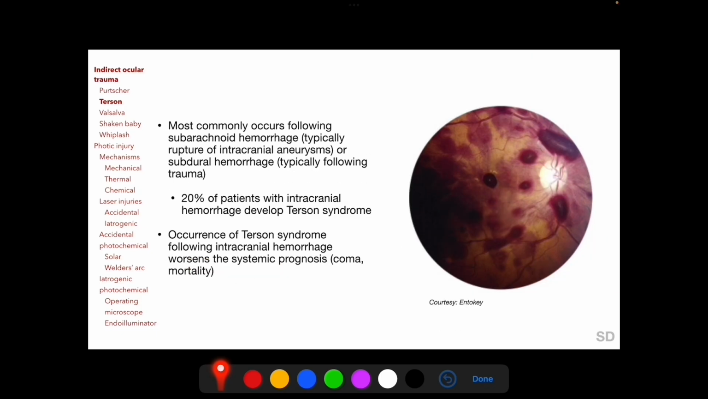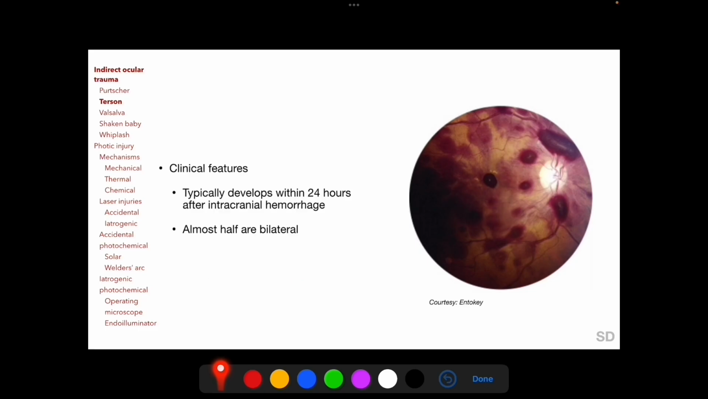Terson syndrome most commonly occurs following subarachnoid hemorrhage, typically following rupture of intracranial aneurysms, or subdural hemorrhage, typically following trauma, and it has been estimated that 20% of patients with intracranial hemorrhage develop intraocular hemorrhage. It has been found that occurrence of intraocular hemorrhage following intracranial hemorrhage worsens the systemic prognosis for the patient. Intraocular hemorrhage of Terson syndrome typically develops within 24 hours following intracranial hemorrhage, and almost half are bilateral.